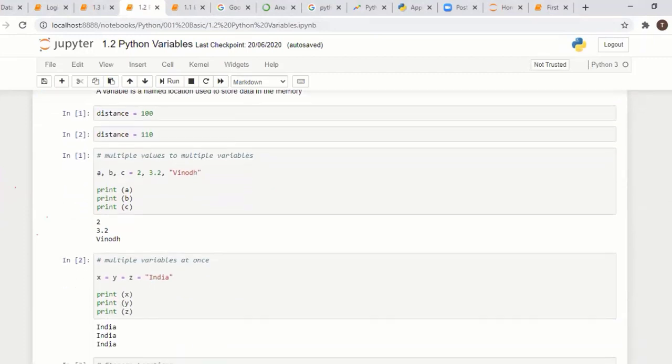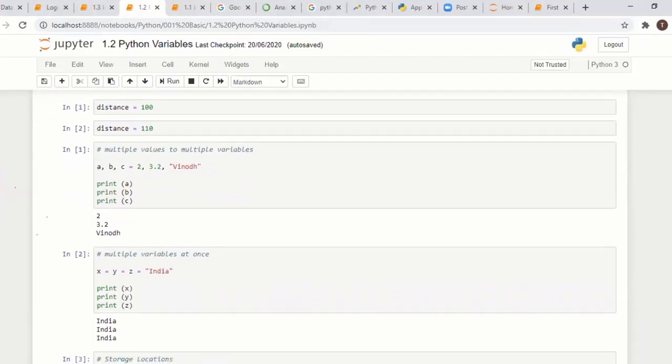Okay, Python variables. Here Python is the main thing. There is a memory, right? In all programming, if you assign anything, you store it in memory. You can give some name to that memory. If you assign the value 10 here, you can name that memory address. Here the name is distance. This name is a variable name. We are assigning some value to this variable.